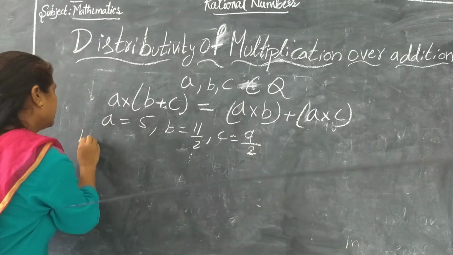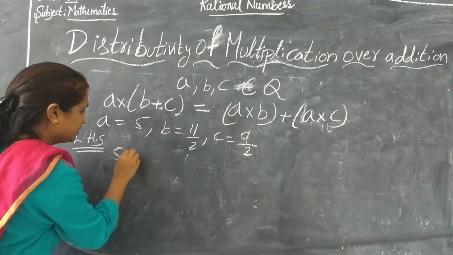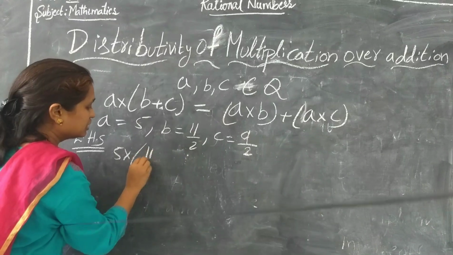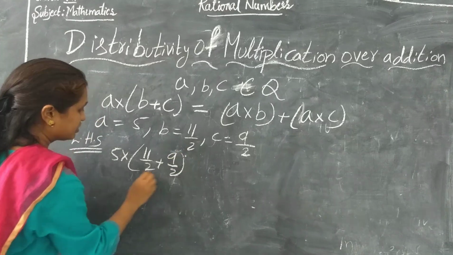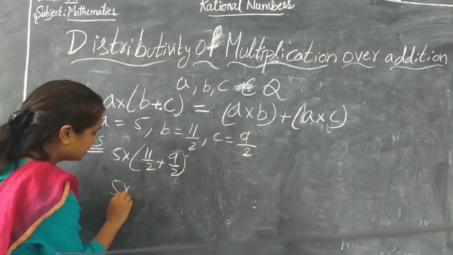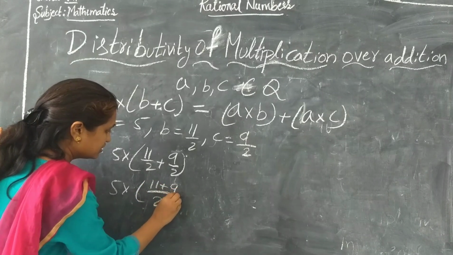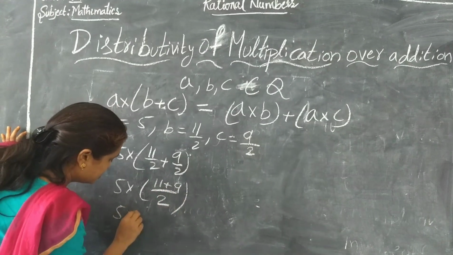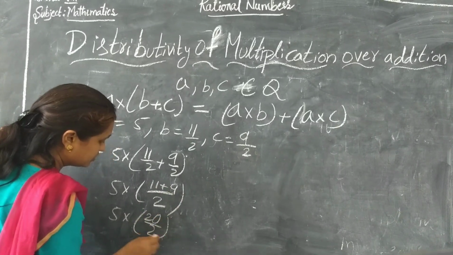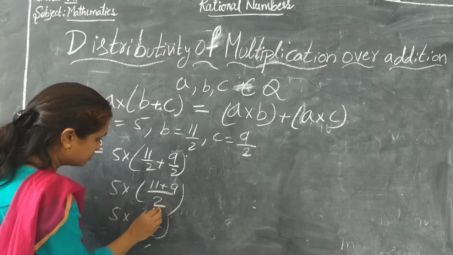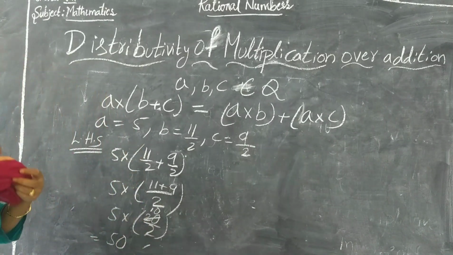Let me take LHS first. In the LHS side, 5 into, what is B? 11 by 2 plus, what is C? 9 by 2. Let me take the LCM. 5 into 11 plus 9 by 2. What is 11 plus 9? 20 by 2. 2 tens are 10. So 5 into 10 is 50. Now in the LHS side we got 50.